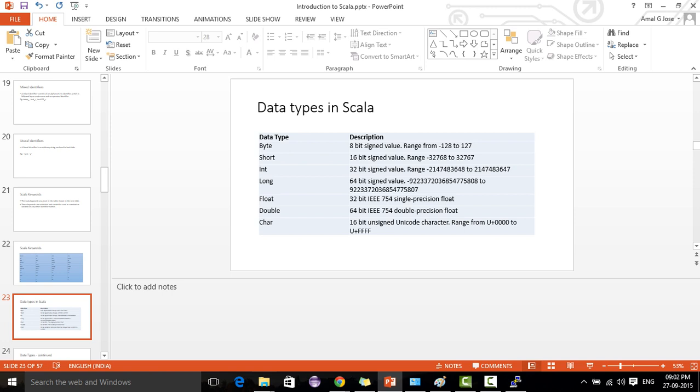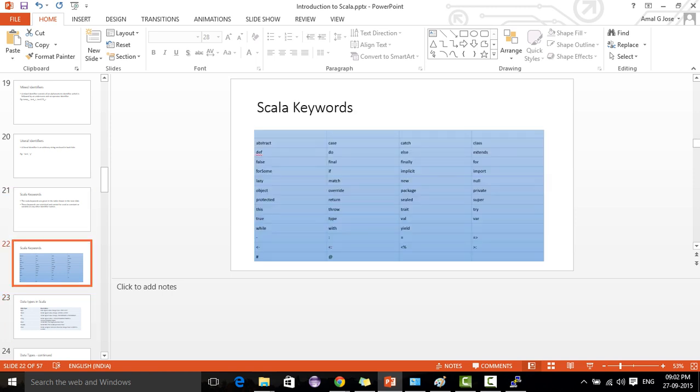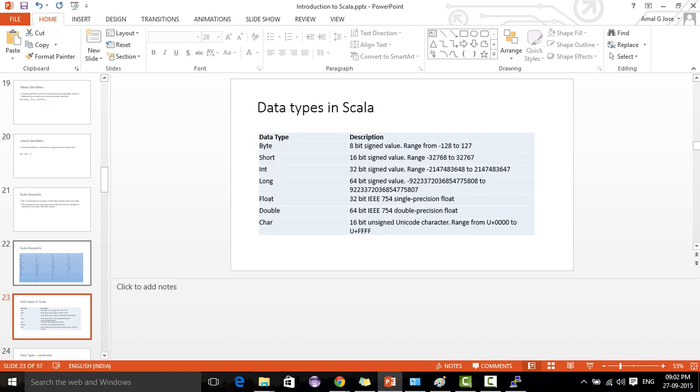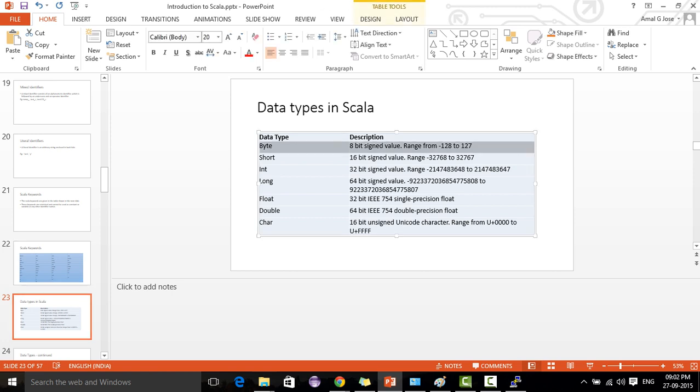Next is data types in Scala. These are very basic things, which is why I'm skipping through quickly. We'll be going on to discuss the programs. This is one important thing, data types in Scala. We have types like byte, short, int, long, float, double, and char. These are some of the data types. The remaining are explained in the next slide.